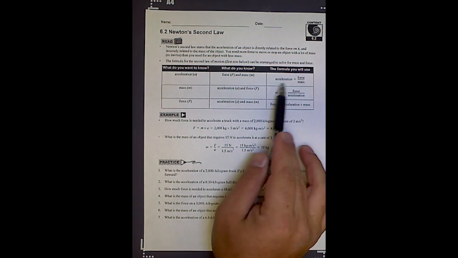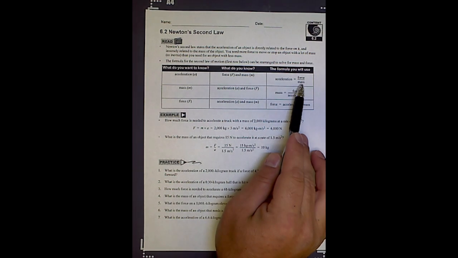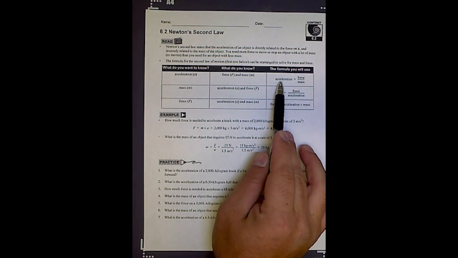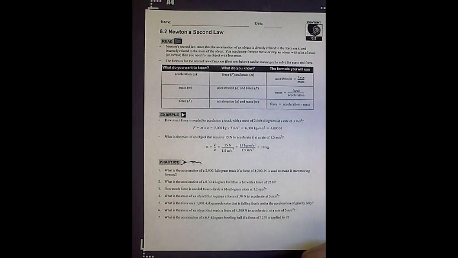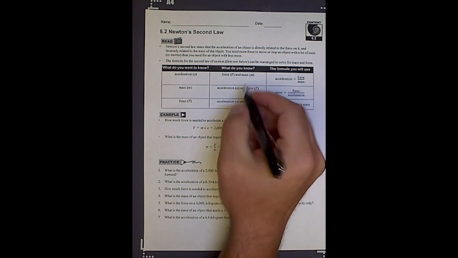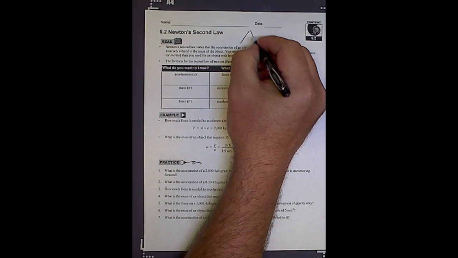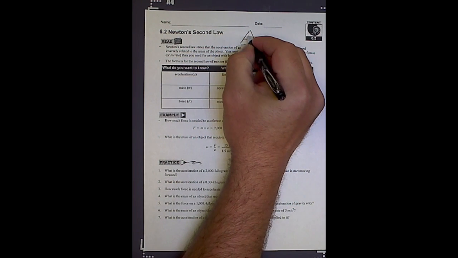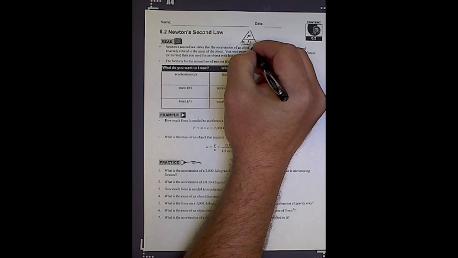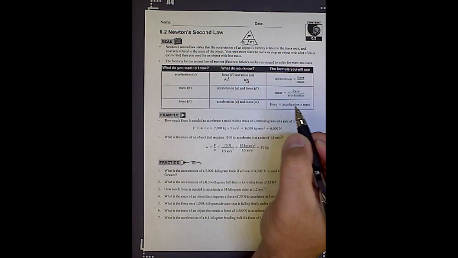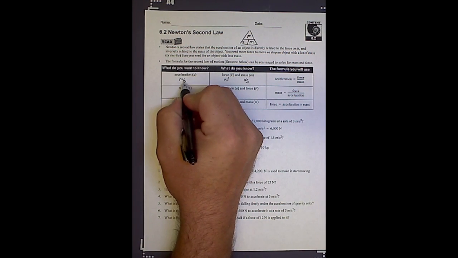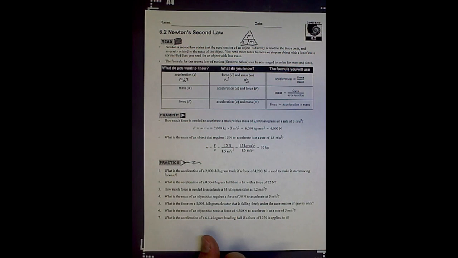So if we doubled the force, the acceleration of the car was going to double. If we doubled the mass, right, the acceleration was going to be cut in half. So these are the different versions. If you wanted to write down the triangle, you could write it down as force, acceleration, and mass. Okay, force is measured in newtons, mass is measured in kilograms, acceleration is measured in meters per second squared.